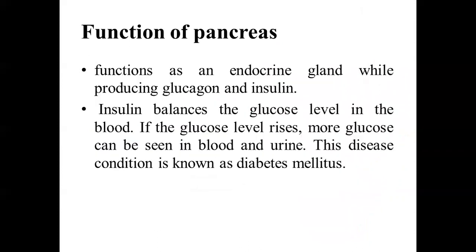function, here you can see, I have only listed the endocrine function. The endocrine gland produces glucagon and insulin. Insulin balances the glucose level in the blood, and if the glucose level rises, more glucose can be seen in the blood. This condition is known as diabetes mellitus, which is a very prominent disease mostly seen these days.